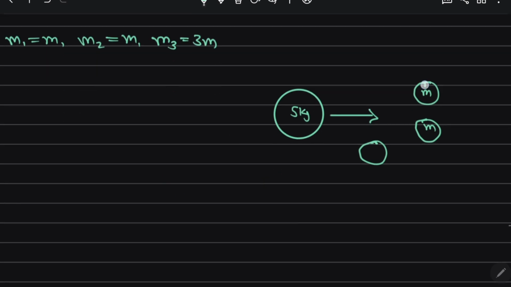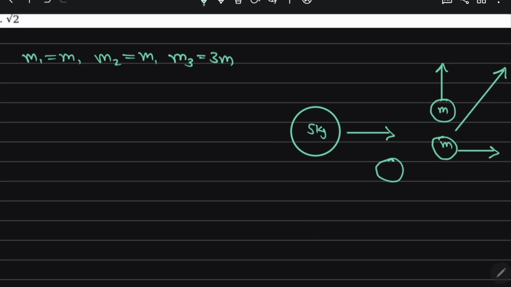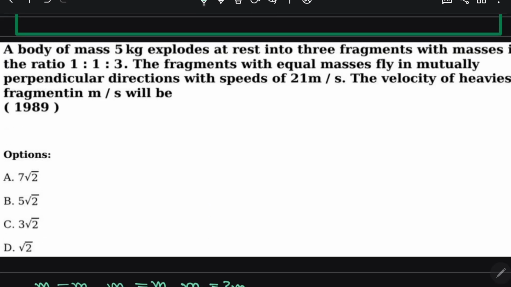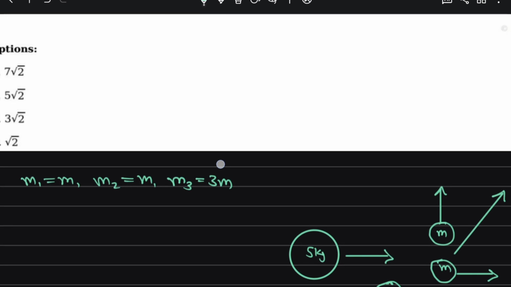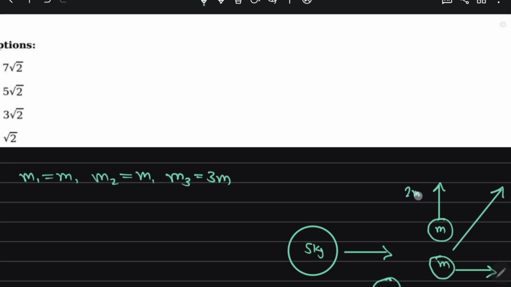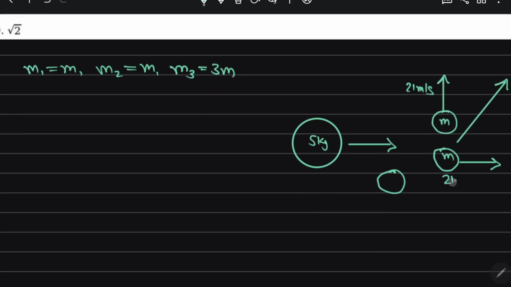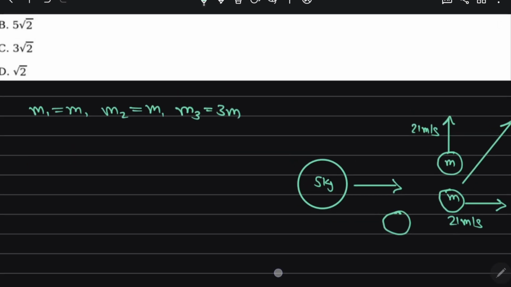And they explode like this and move mutually perpendicular, right? So their resultant comes like this. And what they are saying is that the fragments with the equal masses fly in mutually perpendicular directions with a speed of 21 meter per second. It means this has a velocity of 21 meter per second, and this also has a velocity of 21 meter per second.